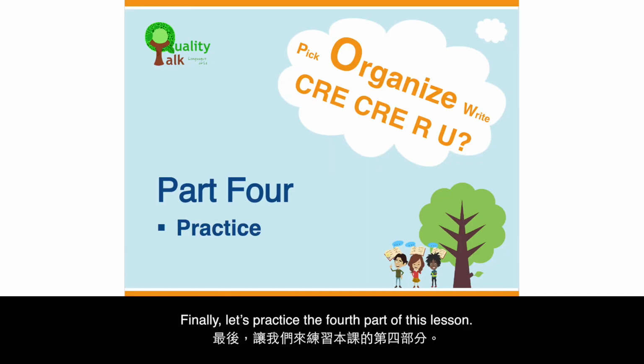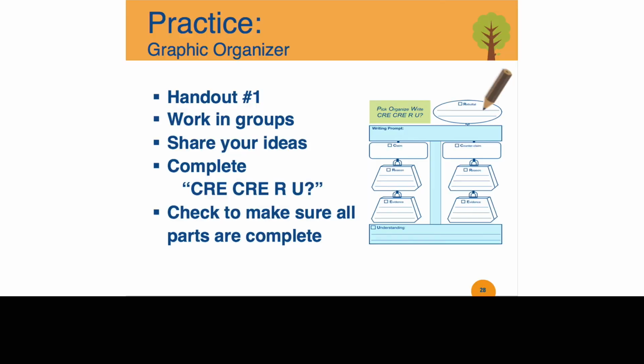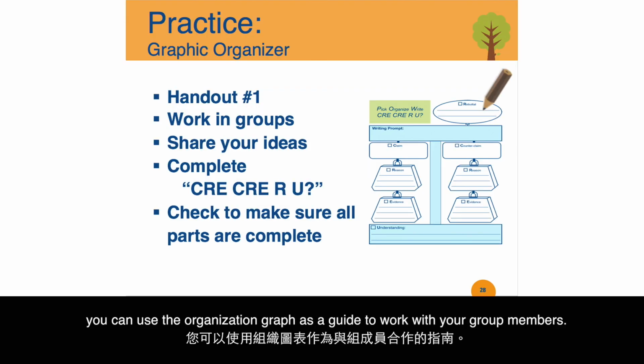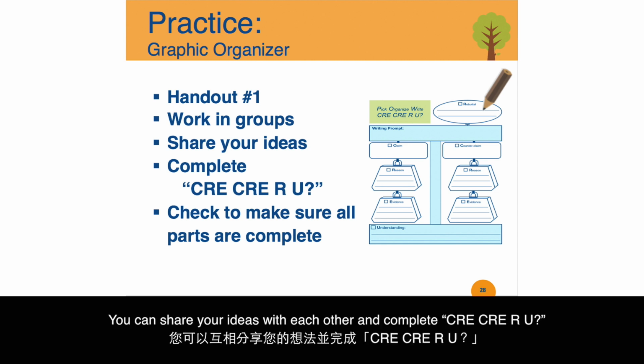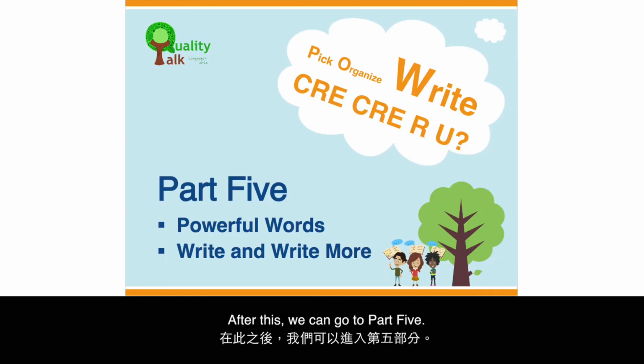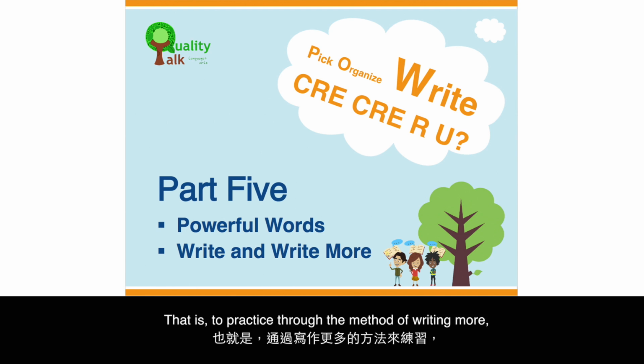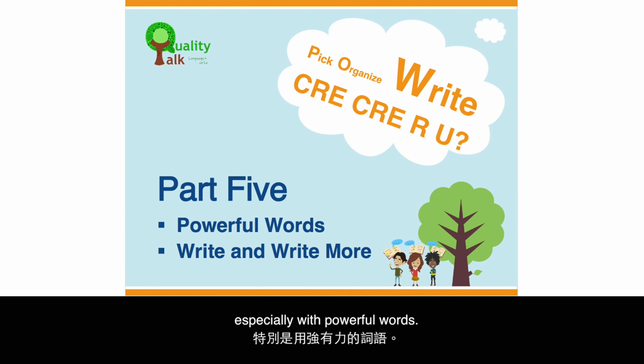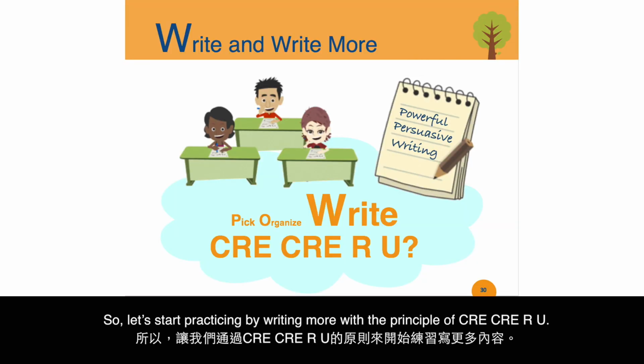Finally, let's practice the fourth part of this lesson. For this part, you can use the organization graph as a guide to work with your group members. You can share your ideas with each other and complete CRAY-CRAY-RU. Then check to make sure all parts are complete. After this, we can go to part 5. That is, to practice through the method of writing more, especially with powerful words. So, let's start practicing by writing more with the principle of CRAY-CRAY-RU.